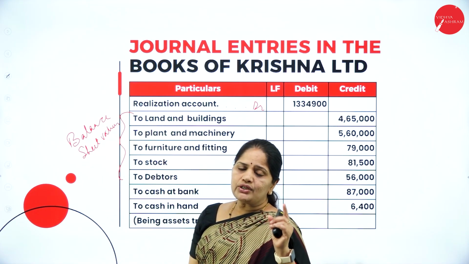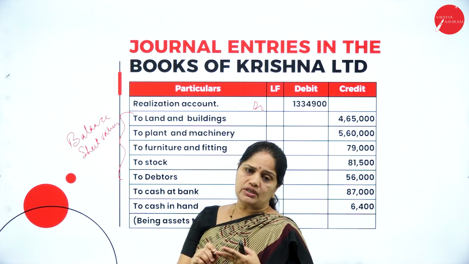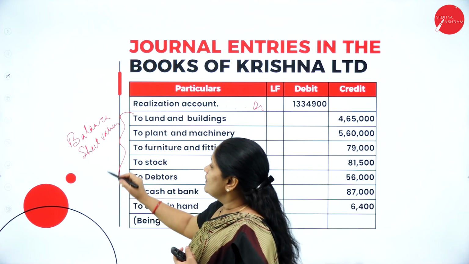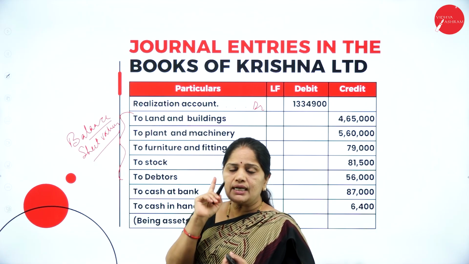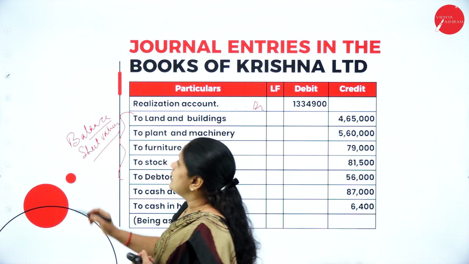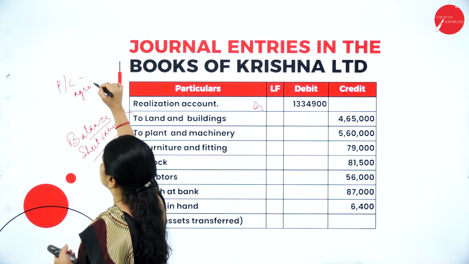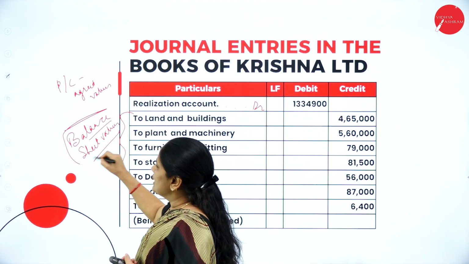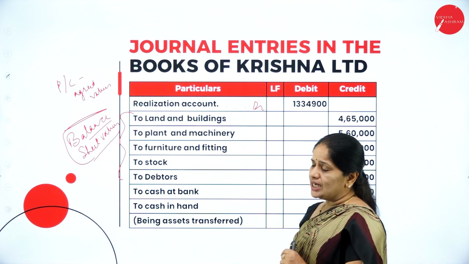There will be two values given in the problem. Usually there will be agreed values and balance sheet values. When you are transferring to realization account, it will always be in the balance sheet values. But when you are calculating purchase consideration, it should be in the agreed values. So when you calculate purchase consideration, you make use of the agreed values of assets. But when you are transferring the assets to the realization account, make use of the balance sheet values.